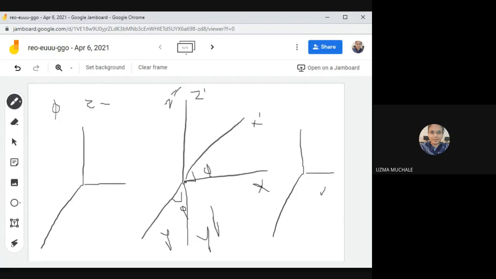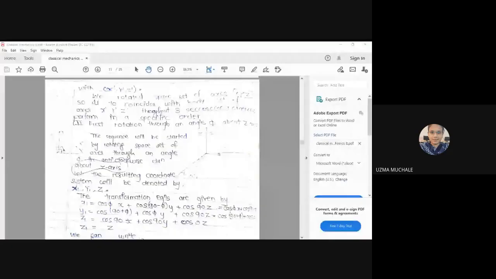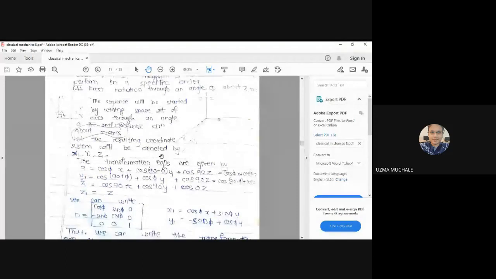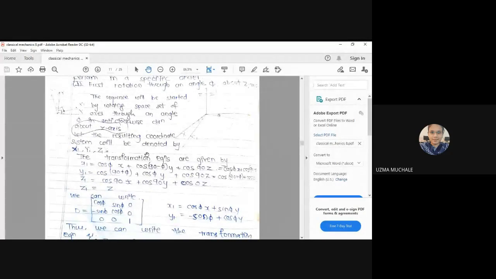Now we have to write down the transformation for that. For writing these transformations, you can see here, z is equal to z dash, x is transformed to x dash, y is transformed to y dash, right? Z is equal to z dash.